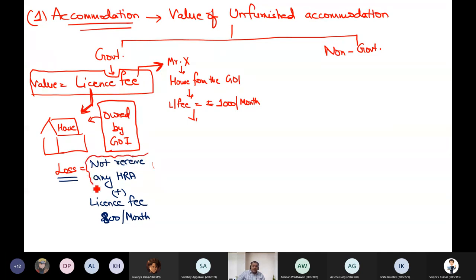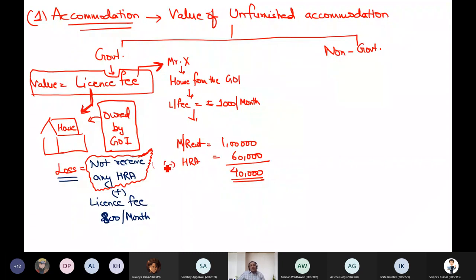That he is not receiving any. What is he not receiving? Any HRA. Am I right or not? Unmute and reply. Yes, sir. Now suppose the place where this employee is living, suppose the market rent is 1 lakh per month, which I am saving. But I will argue that I am also losing 60,000 as my HRA. So what is my net saving? Only 40,000. Is it clear or not?